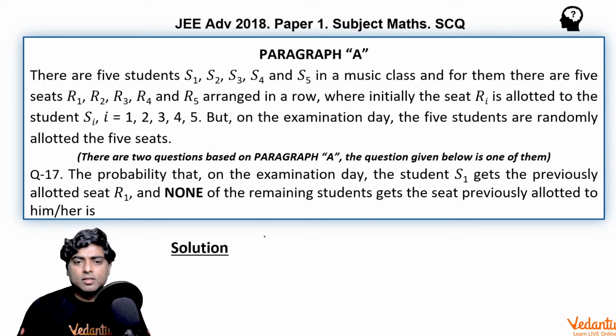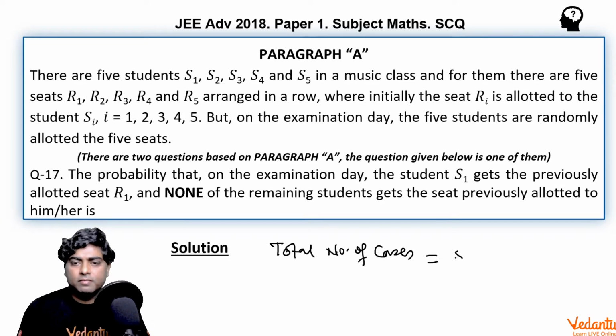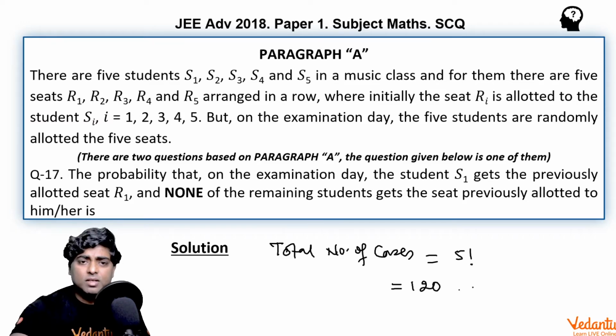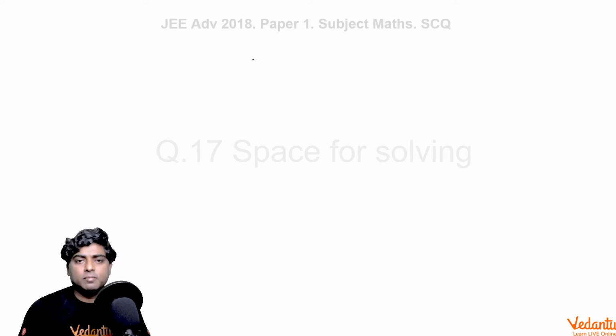Let's see which option is correct. Okay, so total number of cases would definitely be 5 factorial, and that is 120. Now see, the favorable number of cases for this, S1 goes to R1 and remaining S2, S3, S4, nobody is going to its original place.